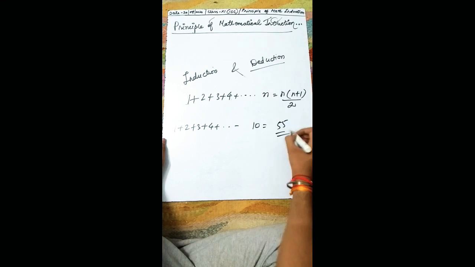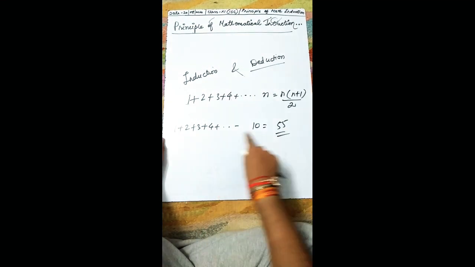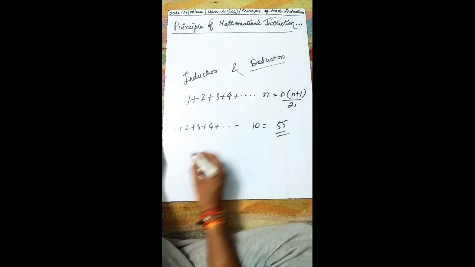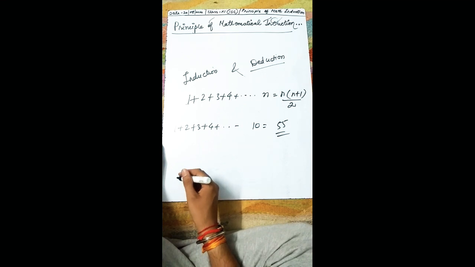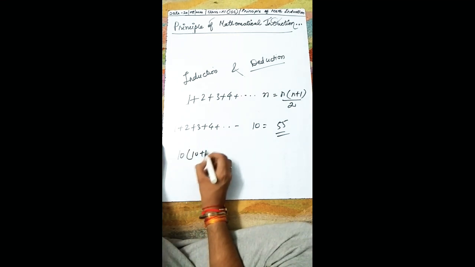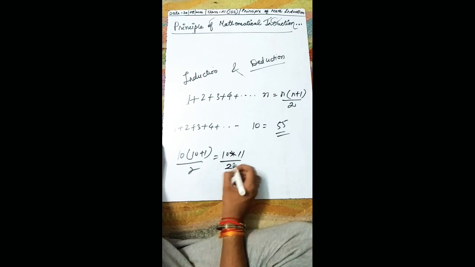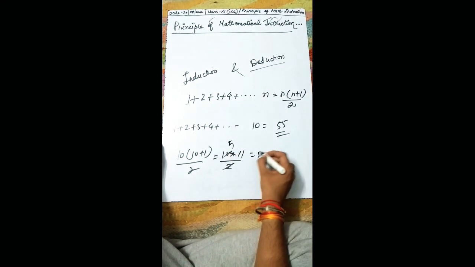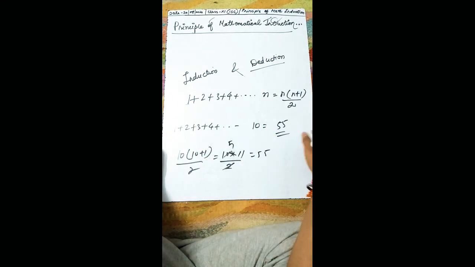The sum is 55. A layperson will add all the numbers and tell the final answer is 55. And what will we do? We'll use the formula n(n+1)/2. What is n given to us? 10. So 10 into 11 upon 2, that is 55. We don't need to add each and every digit to get the answer.